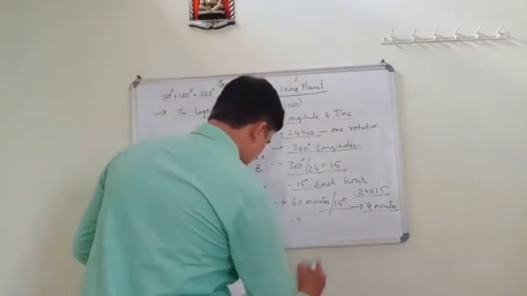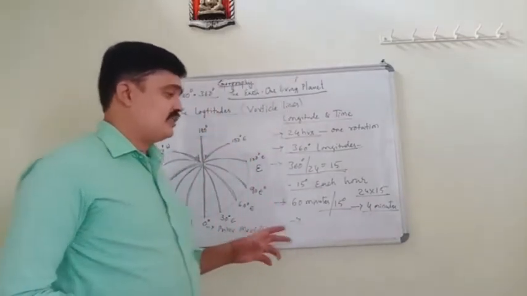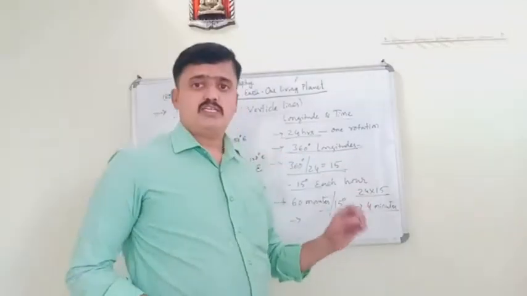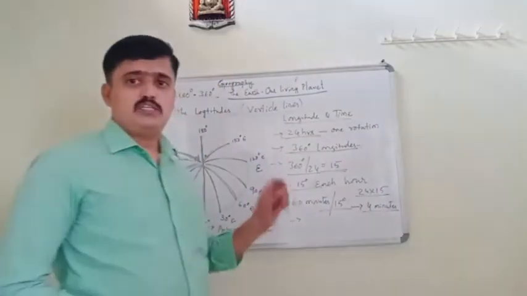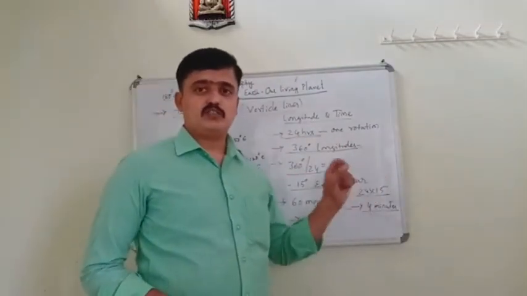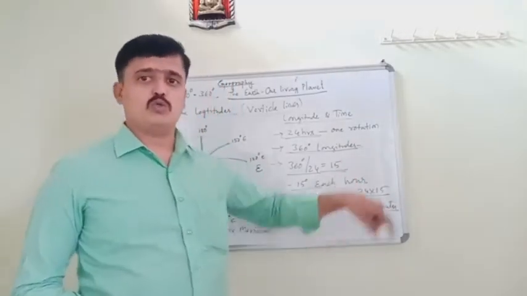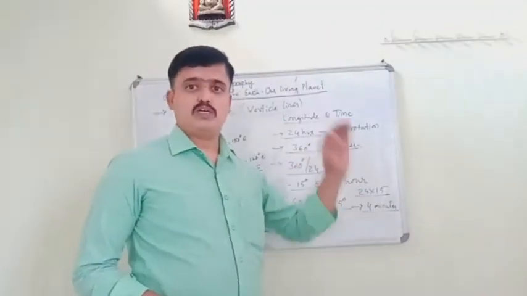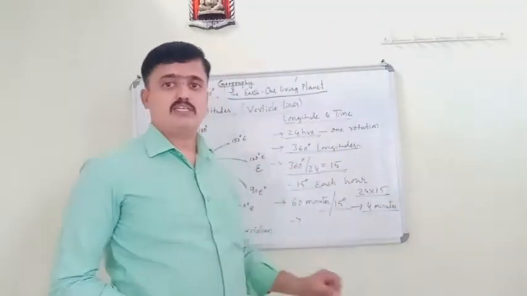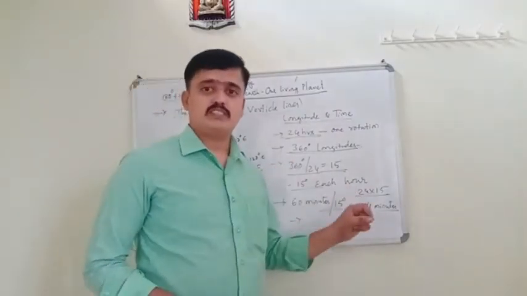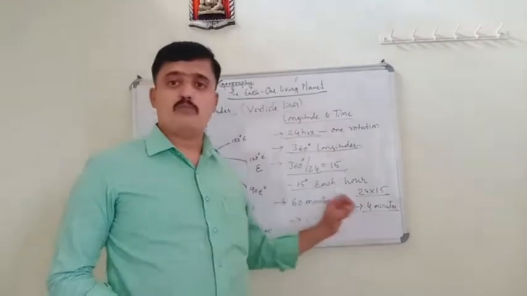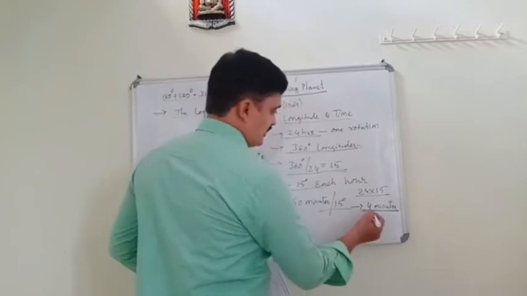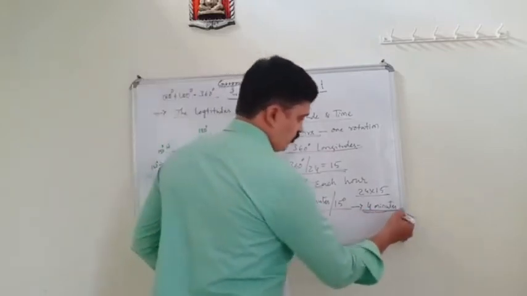Earth takes 4 minutes to rotate each degree, not 15 degrees, but each degree: 1 degree, 2 degrees, 3 degrees, 4 degrees, like that. Each degree is covered in a period of 4 minutes.